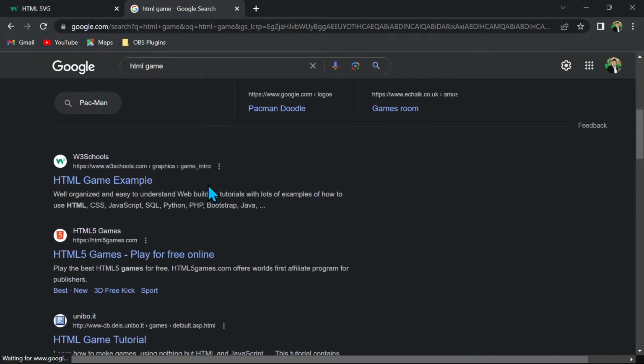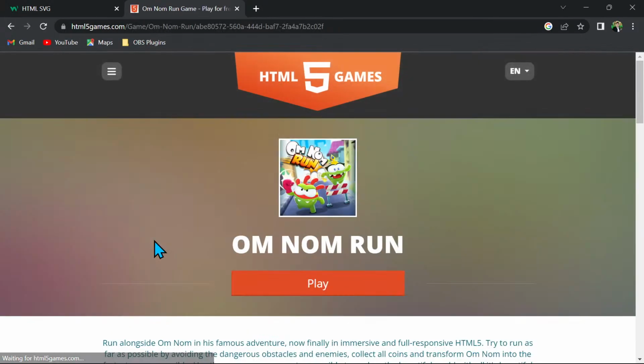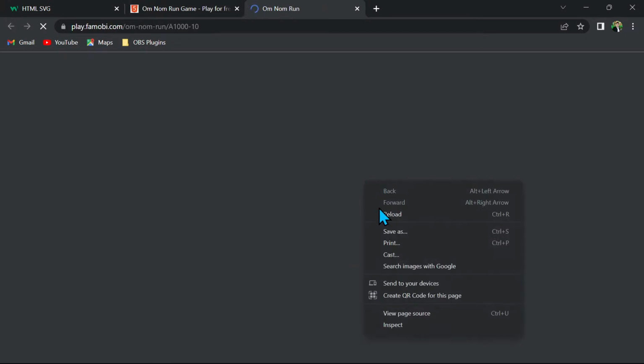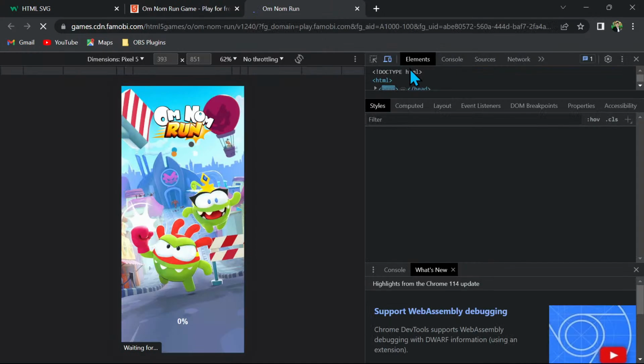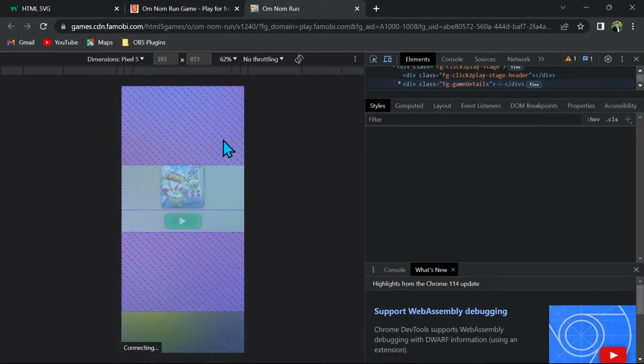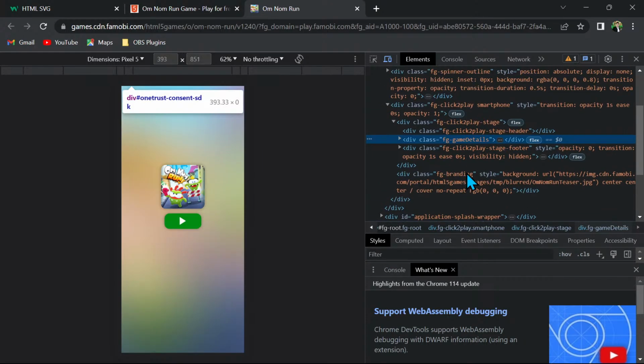Let me play one of these games, and let's see the code first. So I opened this particular game, and if I do inspect, I just want to see what code it is using. Let's see if this is using canvas or not.